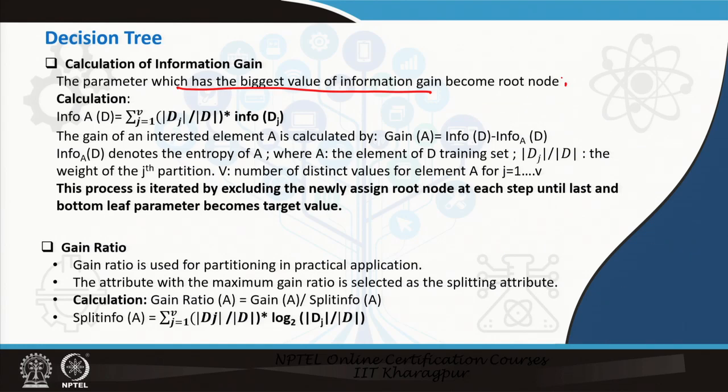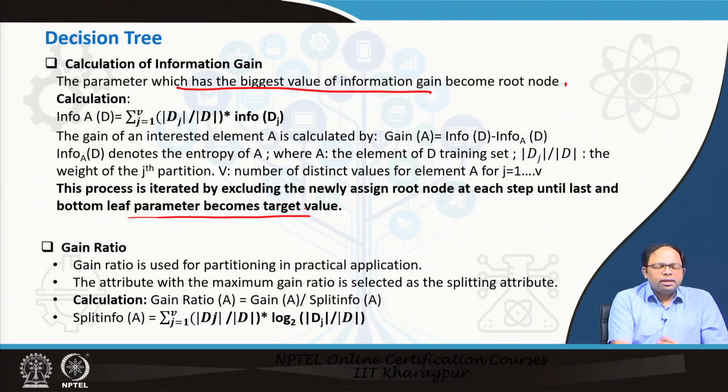We keep doing that iteratively, and this process is iterated by excluding the newly assigned root nodes at each step until the last bottom leaf parameter becomes the target value.